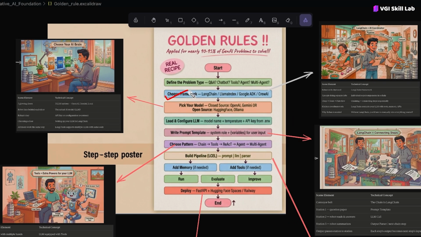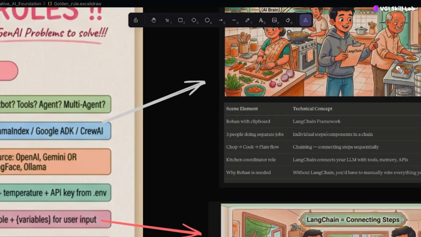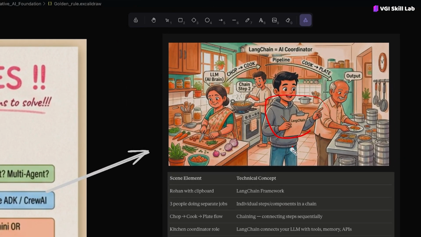The second step is to choose a framework. After defining the problem statement, the second step is the framework, meaning which framework you should use. I am giving you LangChain for now. This is how the LangChain framework looks. LangChain helps us organize everything, connecting tools, connecting LLMs, coordinating everything so that all these things can work in a sequential manner.